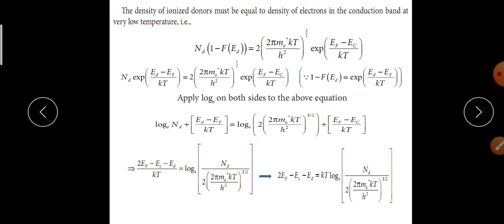By solving, 2EF minus EC minus Ed is equal to kT log of Nd by 2 into (2 pi me star kT by h square) whole power 3 by 2.